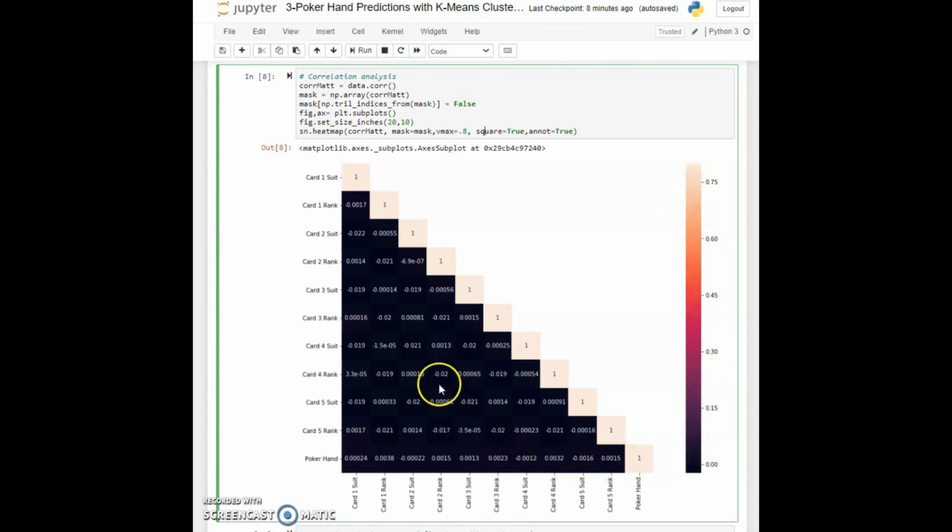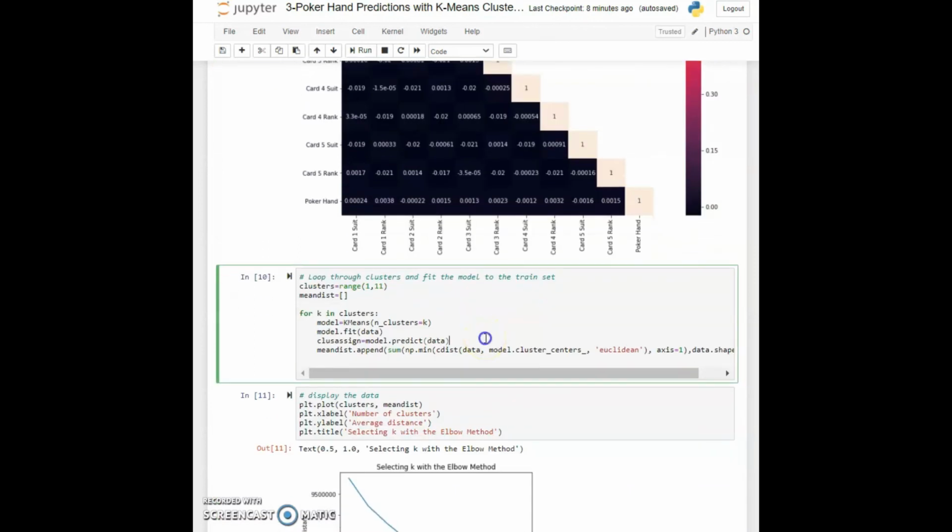If the values are closer to 0, and as you can see these values are pretty small, the color bar is telling us that it's around 0. So that means no correlation. We actually don't have any outliers in this dataset either. And here we realize that we need all the data, and we don't need to remove any feature or any row for now. So we can directly proceed with the implementation of k-means clustering. Next, we are going to actually implement k-means clustering on the poker hand dataset.